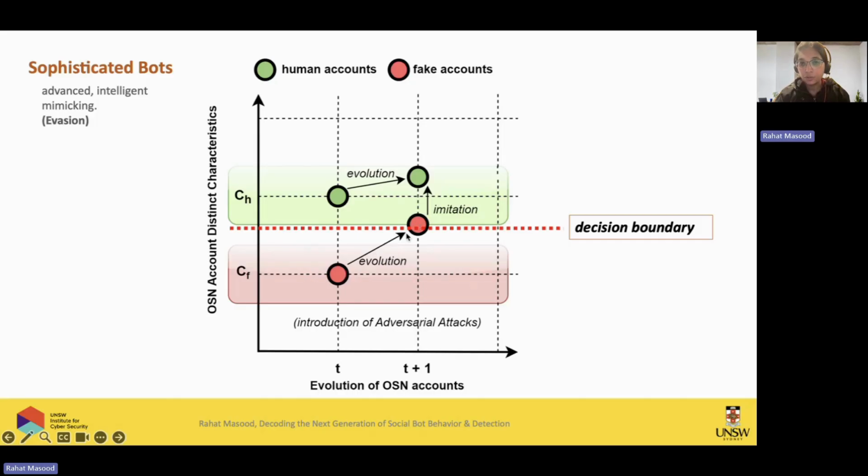And they are going towards human behavior, human mimicking behavior. And then there is a part called imitation, where they actually would like to imitate the behavior of the user very quickly. So these are the two things: evolution from a bot to the user, and then imitation, just like a user, which was the part of my study that I did, and the sophisticated bot.